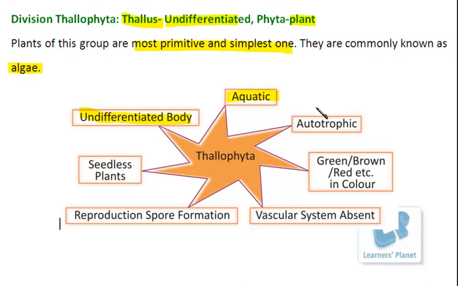Next property in this group is that they all are autotrophic. Well, all the organisms that come in the kingdom Plantae are autotrophic. But you know why I am mentioning this point here for this group? The reason is, of course, they are able to synthesize their own food, and this property is due to the presence of specific plastids, the plastids which have the photosynthetic pigments.